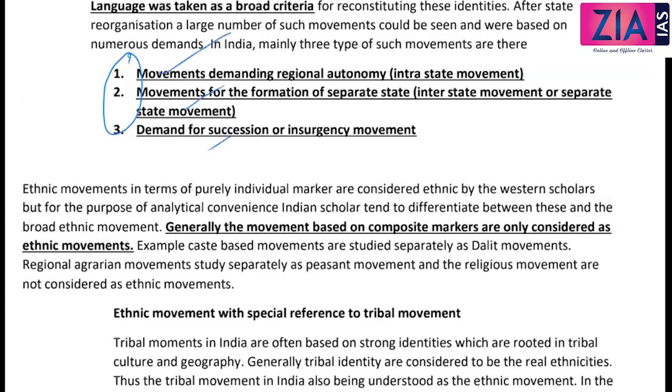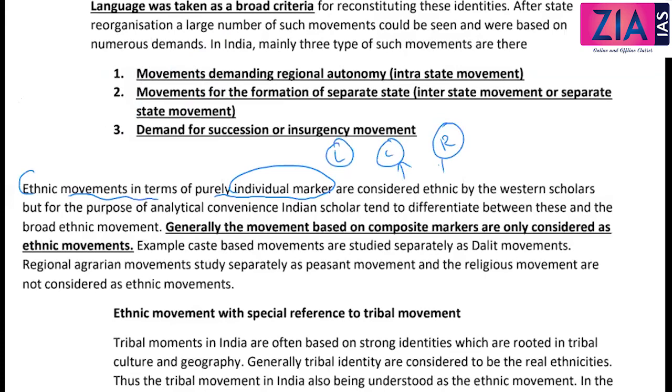Ethnic movements in terms of purely individual markers are considered ethnic movements by Western scholars. What do you mean by this sentence? It is actually movements in terms of purely individual markers. It can be only language, or only caste, like a backward caste movement, or only a religious movement. All these are individual markers, individual identities. But Western scholars consider these as ethnic movements.